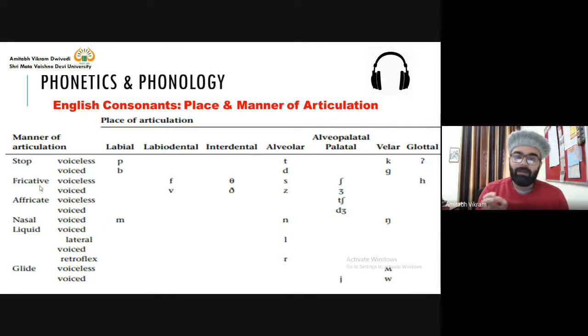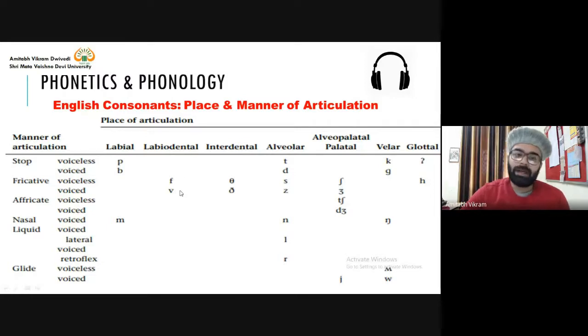So similarly, we have articulators, and when these articulators are close, let's say your tongue is close to or touching the roof of the mouth, then there is a friction. Now, what type of friction is there, and what do we mean by this friction? Let's take the sounds f and v. As you can see, f and v are labiodental sounds. And what is the meaning of labiodental? Labio means lips and dental means teeth.